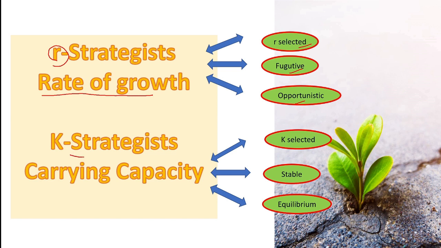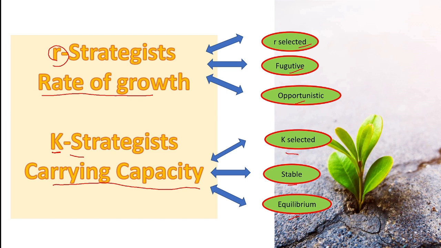K strategist: K stands for carrying capacity, meaning the capacity of the members of the species to carry their offspring. Synonyms are K selected, stable species, and equilibrium species.